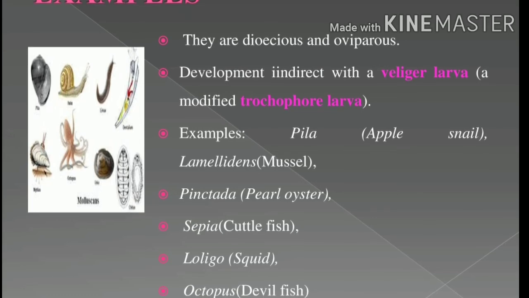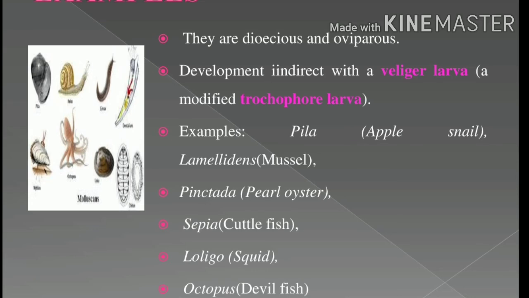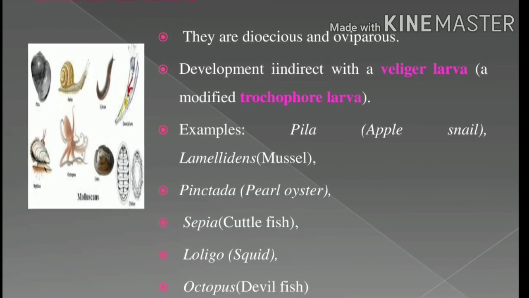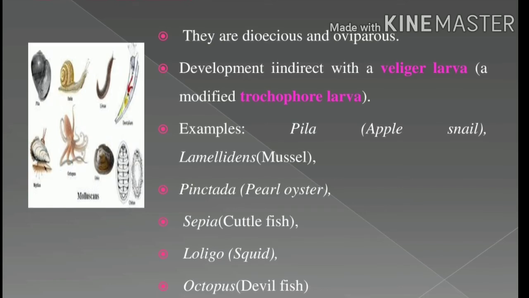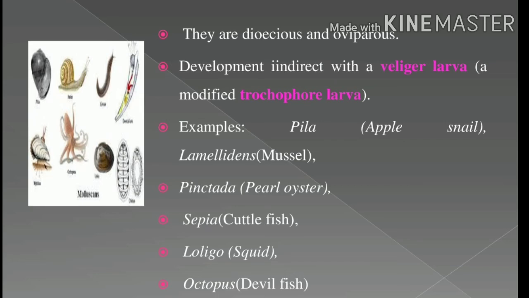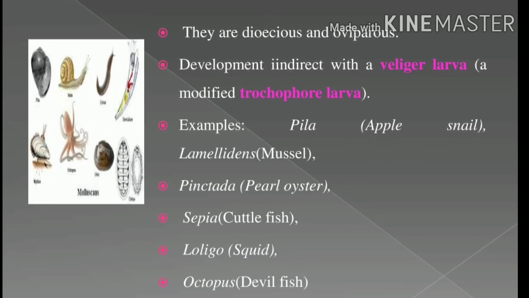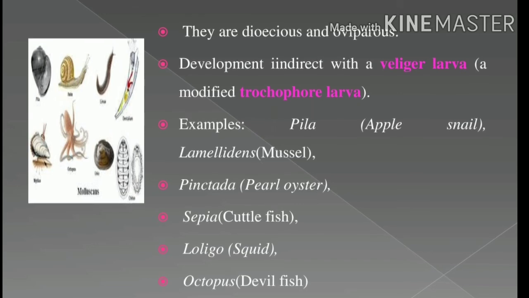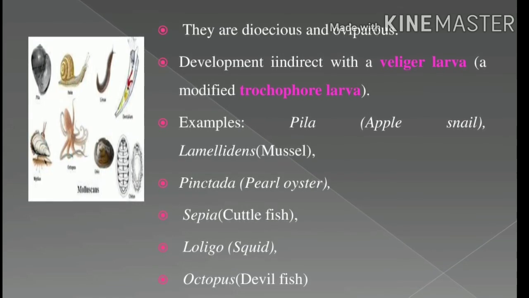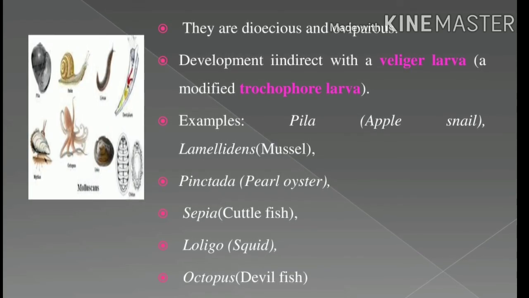The space between the hump and the mantle contains the feather gills, which function in respiration. The digestive system is complete, sensory organs test the purity of water, and excretion is by nephridia. It is an open type circulatory system. The name of the respiratory pigment is hemocyanin. Where is it present? In between the visceral mass and the mantle.